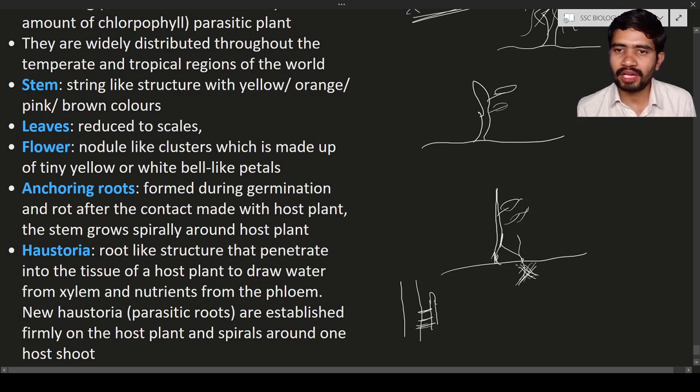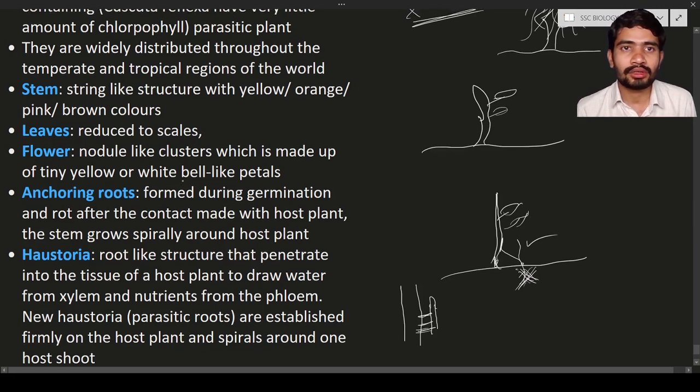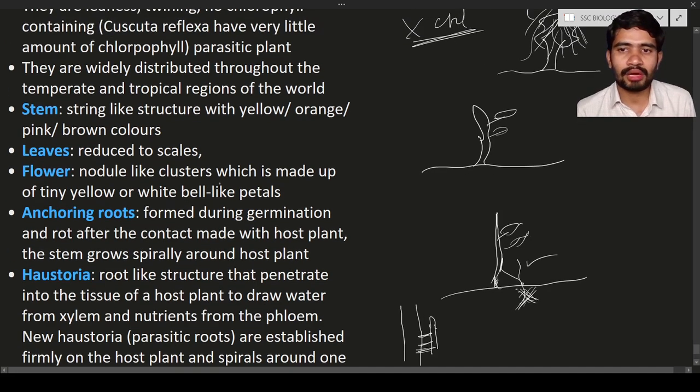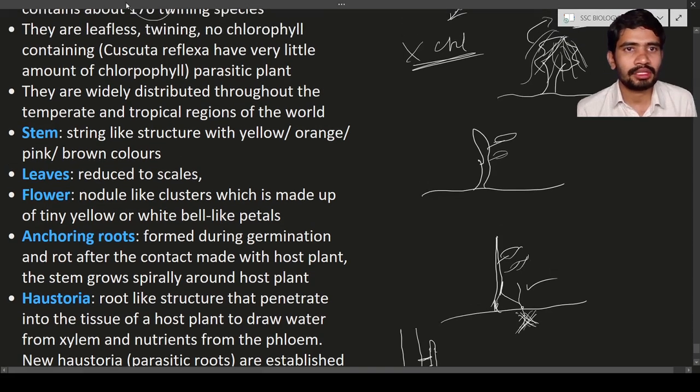So from this point of time, the complete dodder will depend upon the host plant only. This is about how the dodder will attach to the host plant. These dodders are leafless, they don't have any leaf. They are twining, it means they will surround the host plant and coil around it.